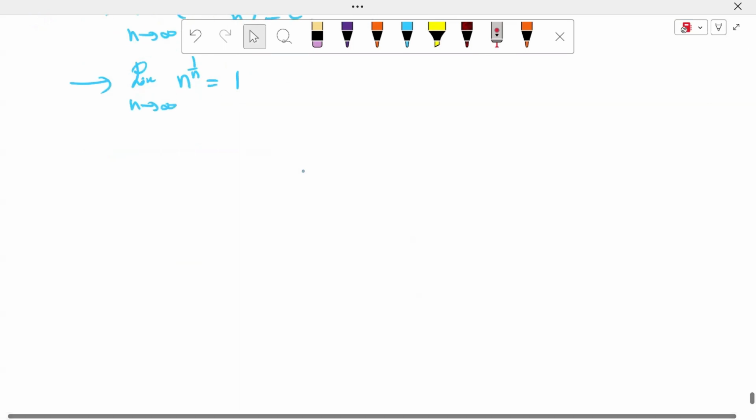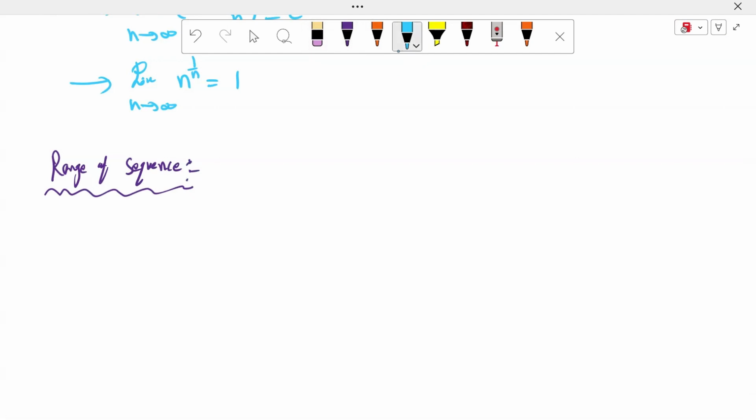Range of the sequence is important. So bounded above sequence, bounded below sequence, these depend on the range of the sequence, sir.